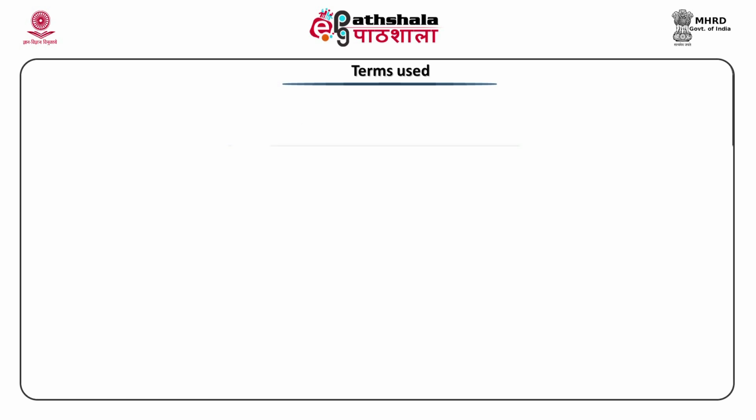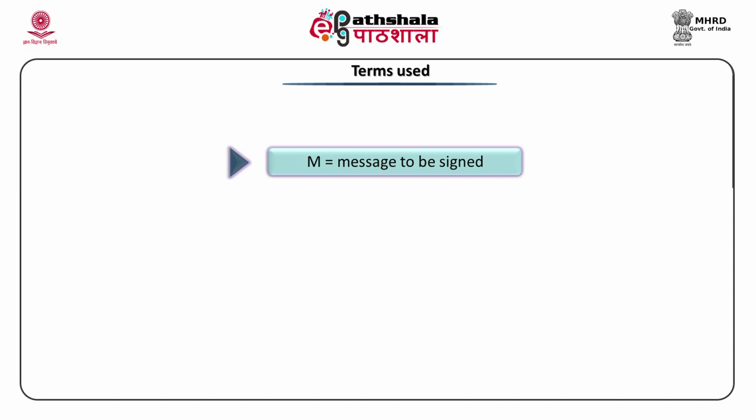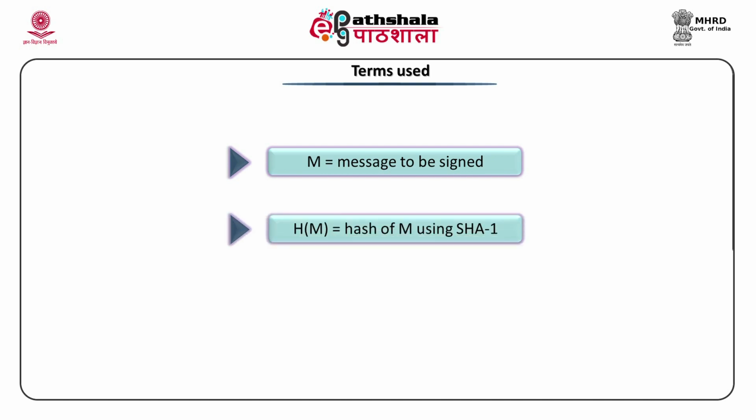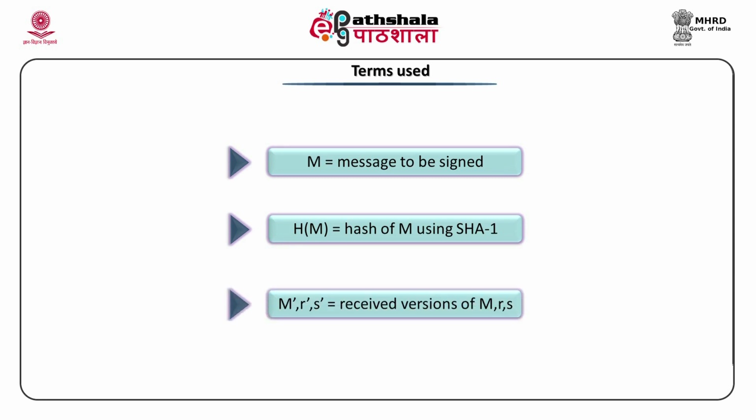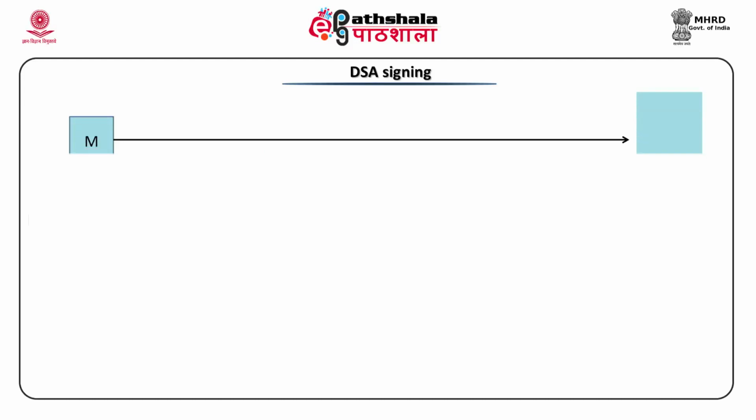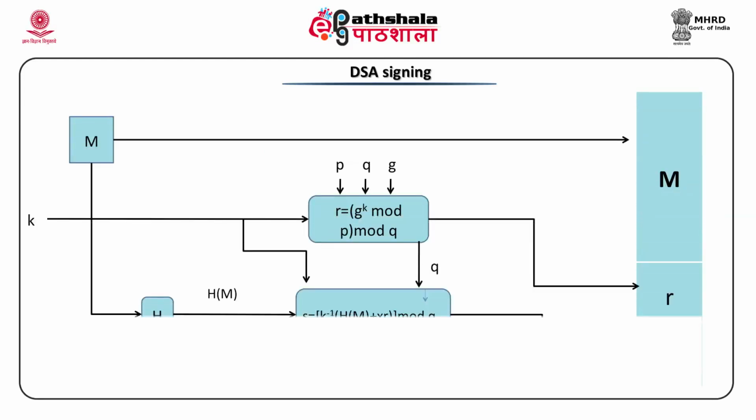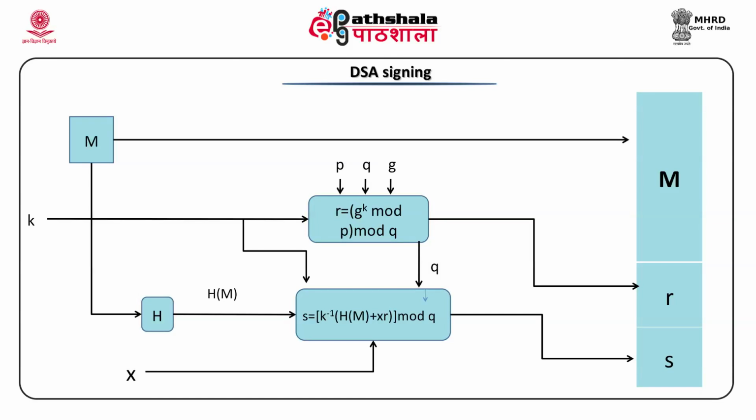If I revise, M is the message to be signed, H of M is the hash of M using SHA1 algorithm, M dash, R dash, S dash are the received version of M, R and S. If we represent the signing algorithm with the block diagram, you can check M applied to the signing algorithm, the inputs are P, Q and G. For generating R, we need to do G raised to K mod P and mod Q. K is also an input to the generation of S.